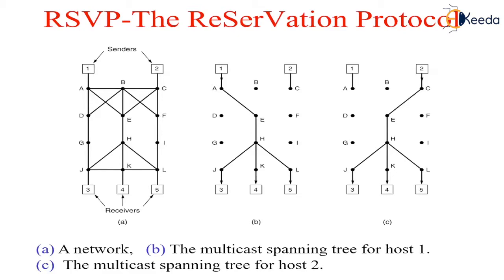To get better reception and eliminate congestion, any of the receivers in the group can send a reservation message up the tree to the sender. The message is propagated using the reverse path forwarding algorithm. At each hop, the router notes the reservation and reserves the necessary bandwidth. If sufficient bandwidth is not available, it reports back failure. By the time the message gets back to the source, the bandwidth has been reserved all the way from the sender to the receiver making the reservation request along the spanning tree.